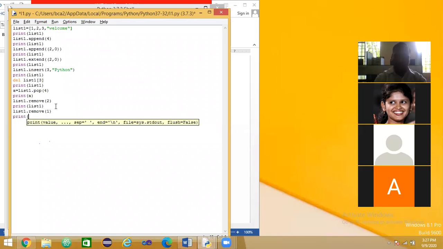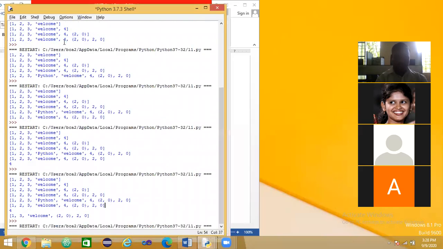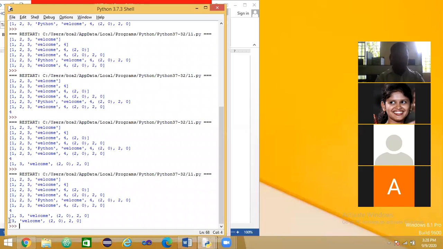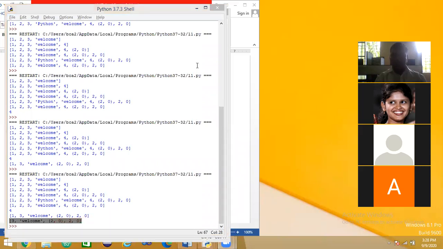Print of list 1. Now what it does, it removes the 1 from the list. Have you understood this one? Remove function, del function, pop function, remove function, we are using to delete the data from the list.